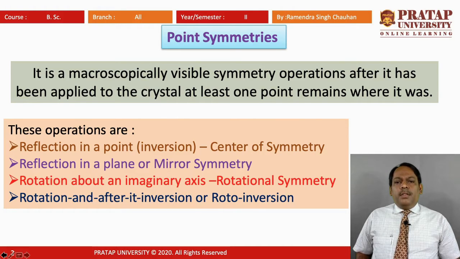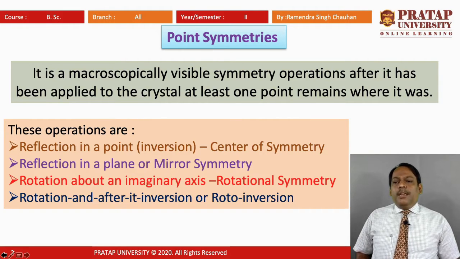is found that at least one point remains where it was. Applying many macroscopically visible symmetry operations, we can observe that one point in the crystal remains invariant, that is, it doesn't change its location, its shape, etc., and that can be called the center of symmetry, or can be considered to be a point symmetry operation.